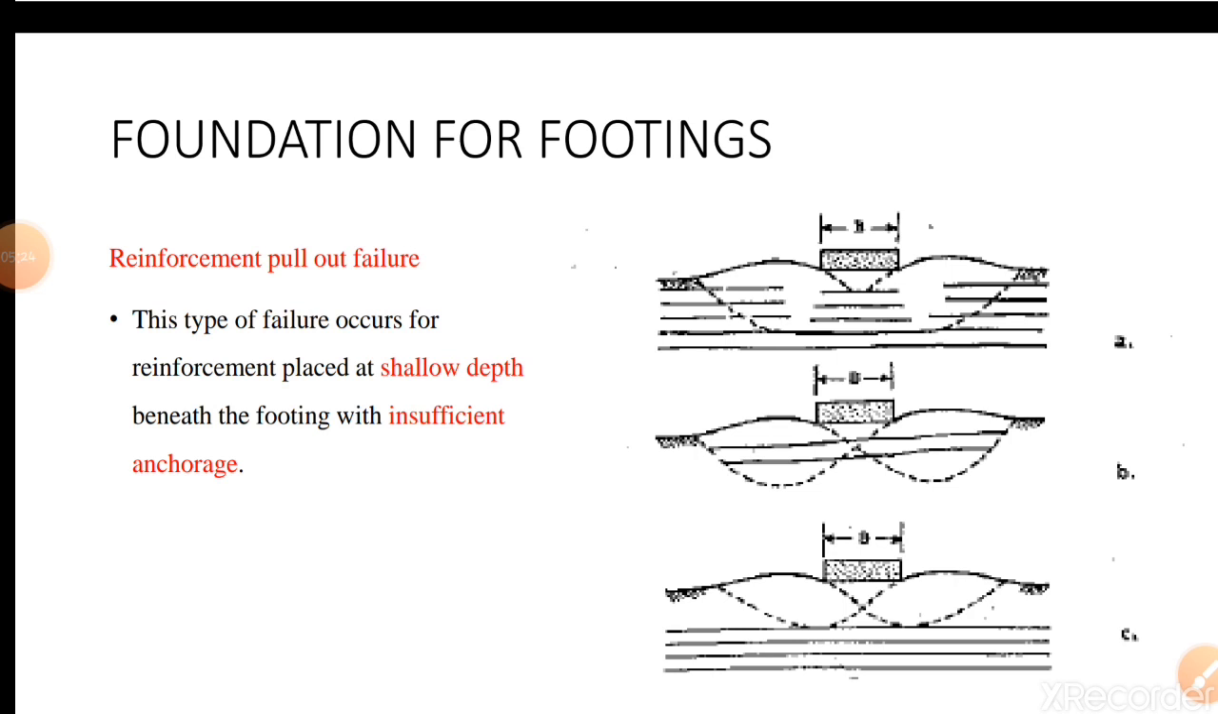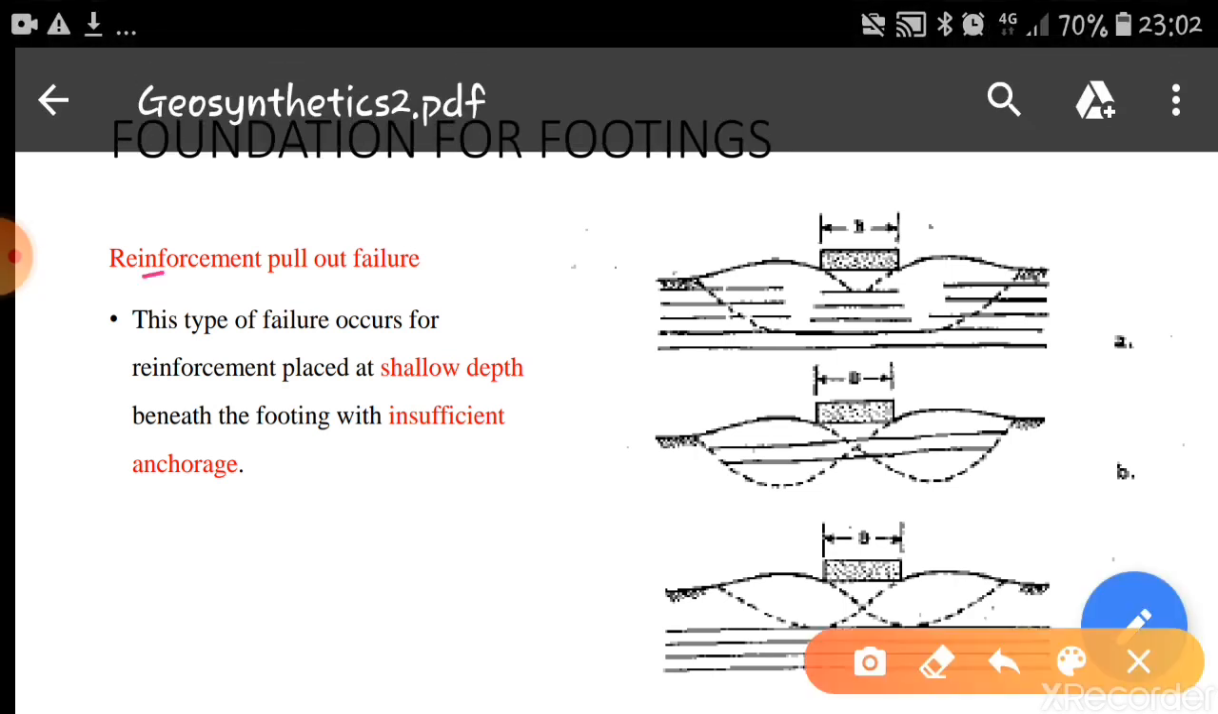So second type of failure is called reinforcement pull-out failure. This type of failure occurs for the reinforcement placed at shallow depth beneath the footing with insufficient anchorage. So if the reinforcement is provided very near to the surface, there won't be much anchorage for the reinforcement, hence there are chances that the pull-out failure is going to occur. The strips may come out because of improper anchorage. That's why the geosynthetic has to be provided at sufficiently deeper depths.